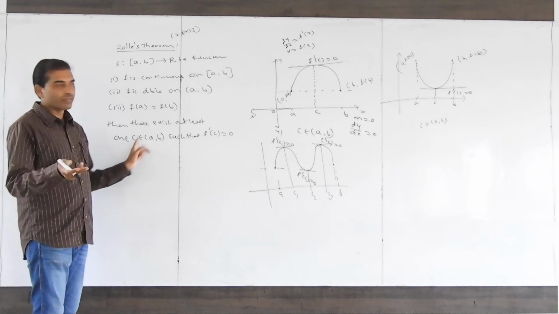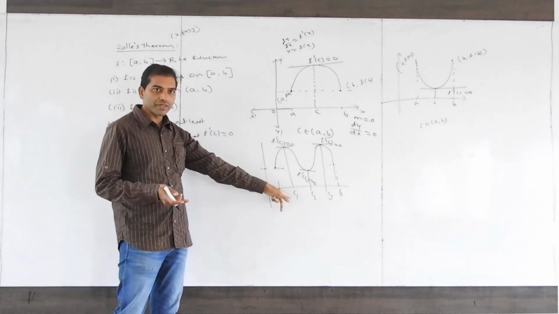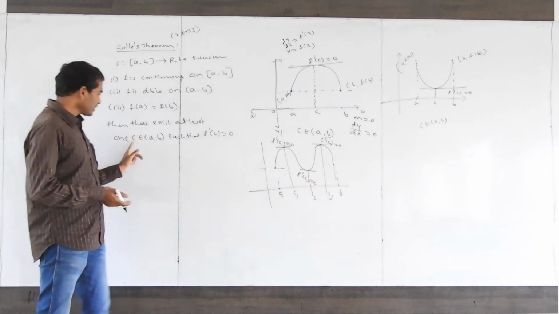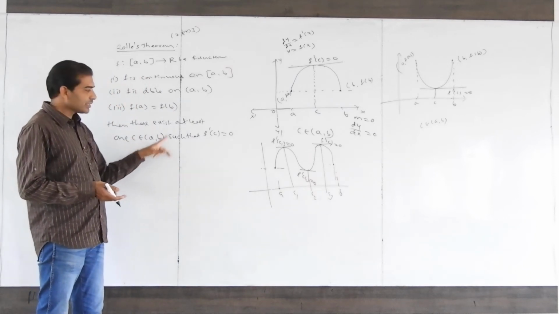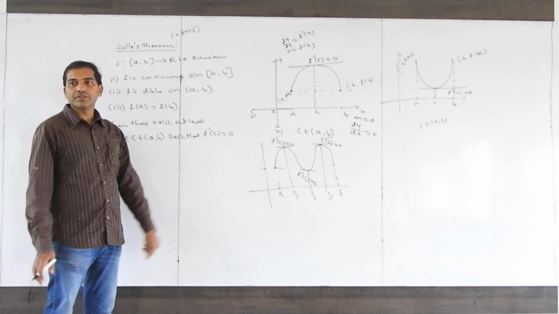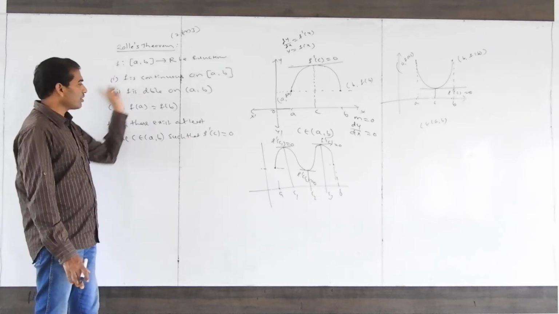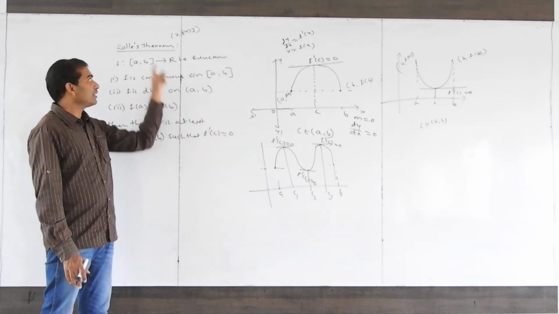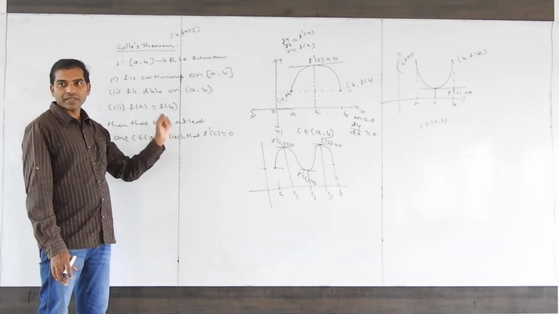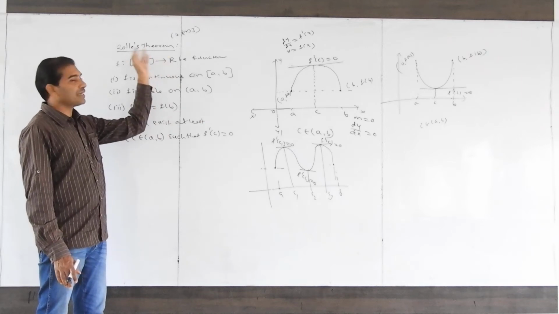So at least one c belonging to the open interval a comma b such that f dash c is equal to 0. So this is called Rolle's theorem. It is named after the scientist Rolle.